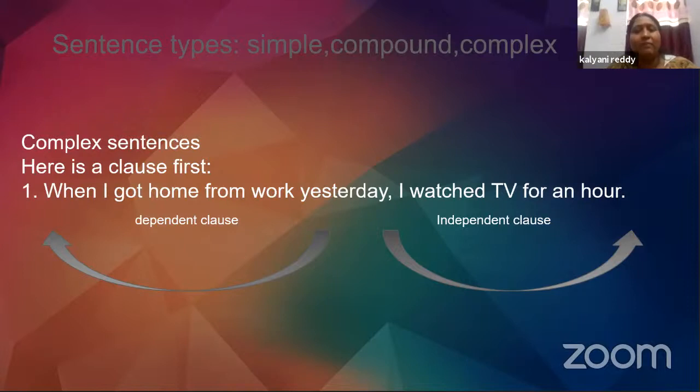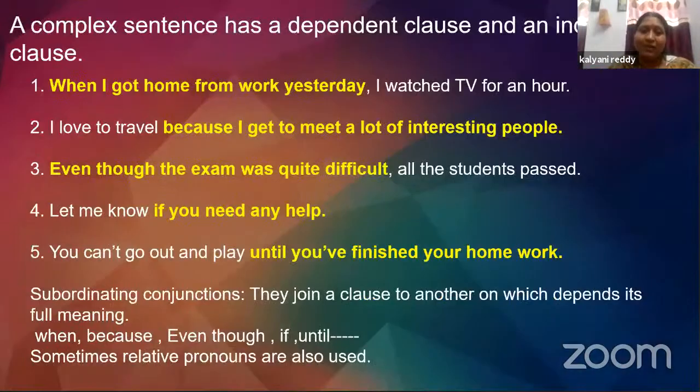Therefore, this particular first part is called a dependent clause. That is what a clause which doesn't make a complete meaning all by itself is called. All right. Look at the examples here. When I got home from work yesterday, as I told you, it is incomplete. It doesn't make any sense unless the next independent clause comes: I watched TV for an hour. Now it is complete.